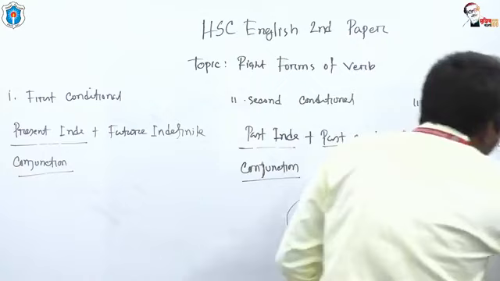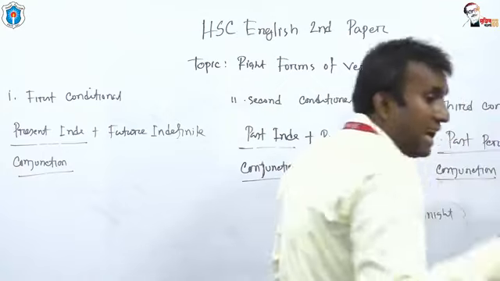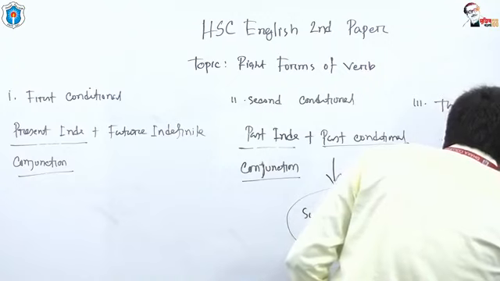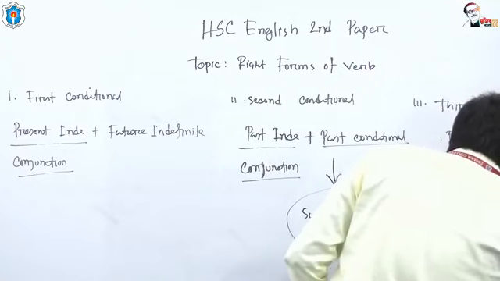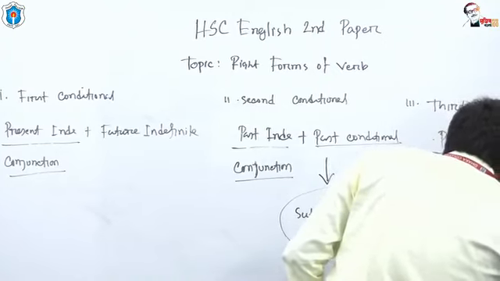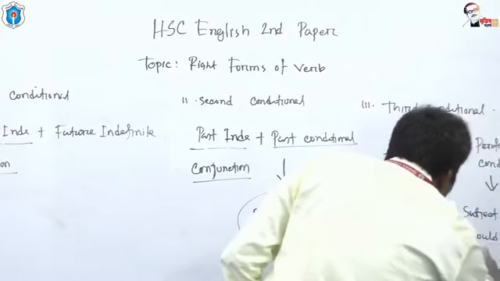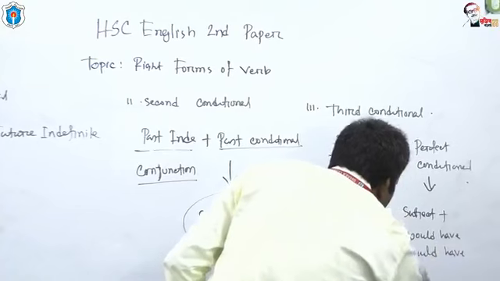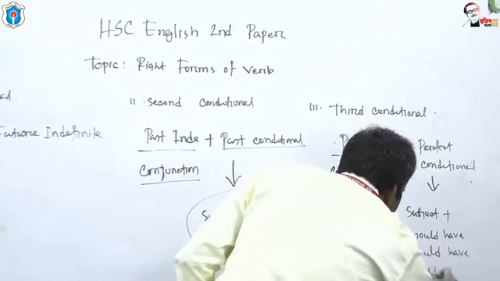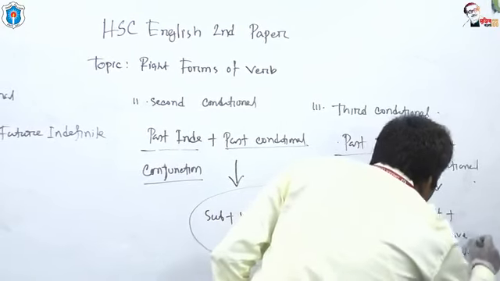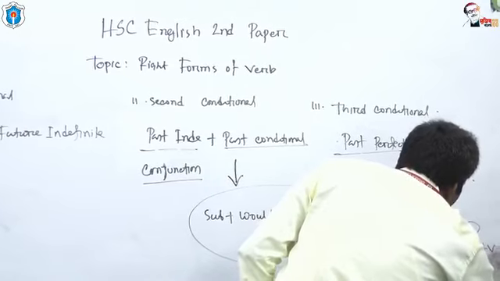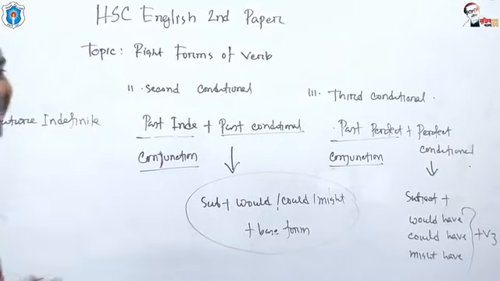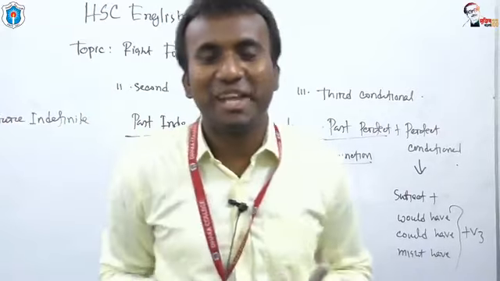Then perfect conditional has an individual structure, and that is subject, then would have, could have, might have, and after these you have to use past participle form of the verb. Okay, so my dear students, don't be confused.